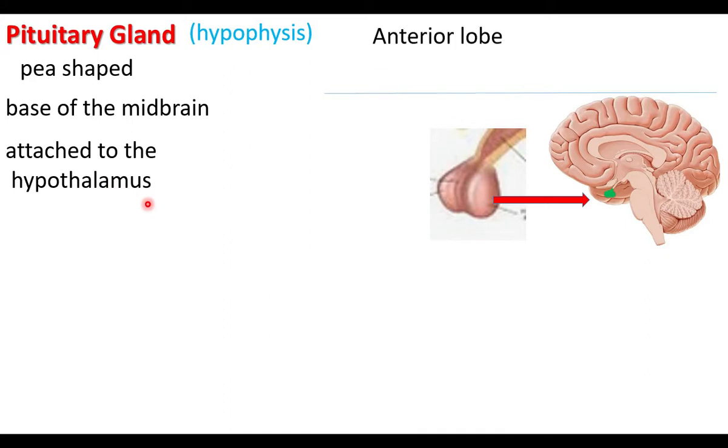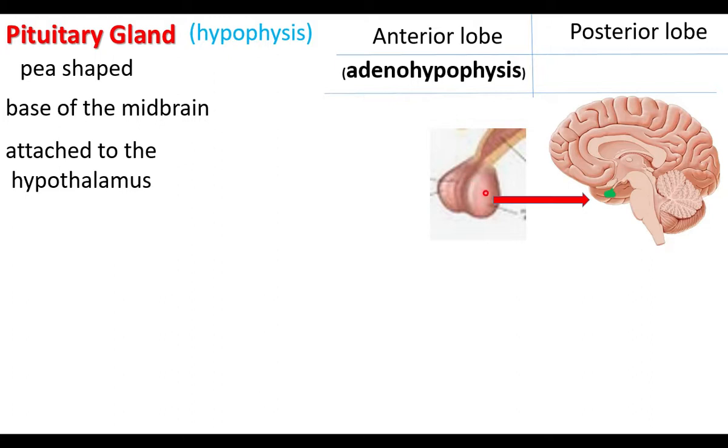The pituitary has two regions. This is the anterior part, and this is the posterior part. It has an anterior lobe and a posterior lobe. The anterior lobe is called adenohypophysis, and the posterior lobe is called neurohypophysis.